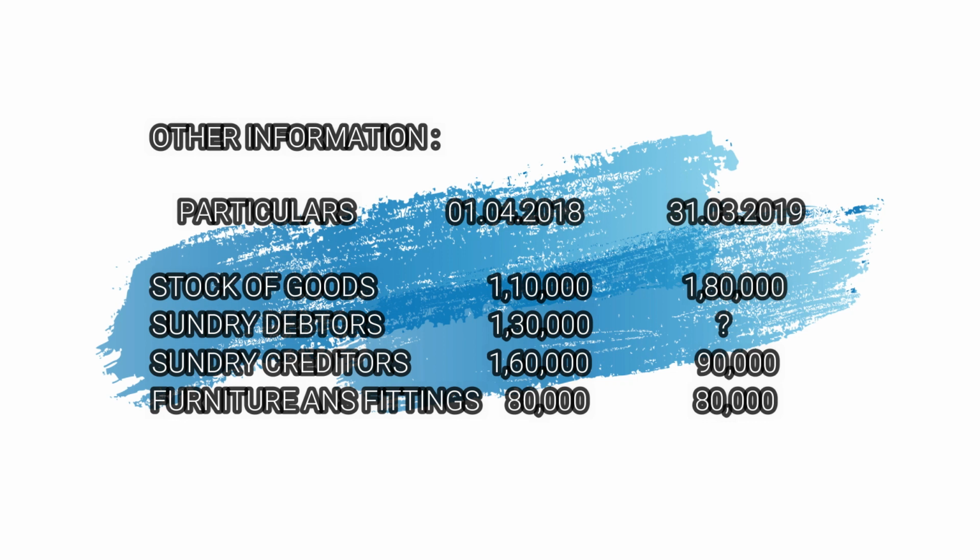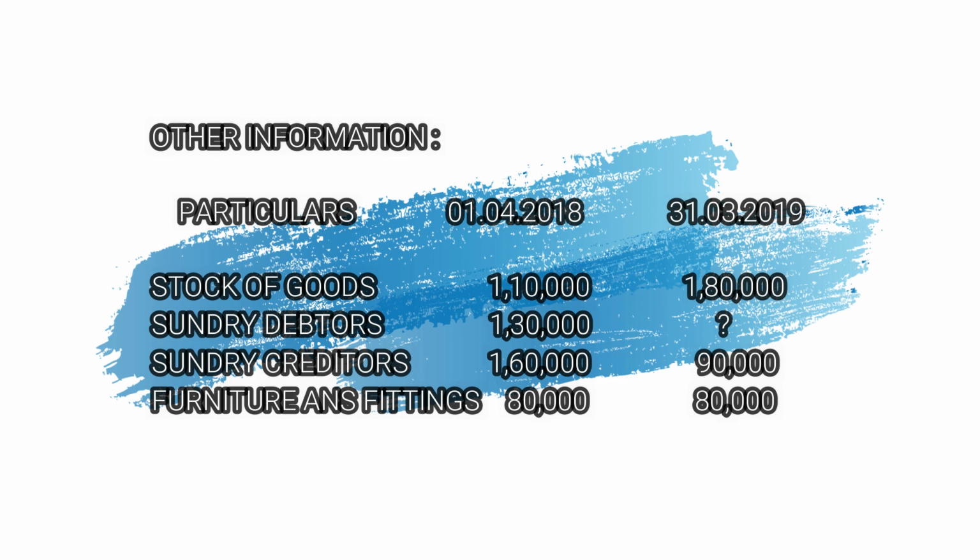And then sundry debtors, opening balance is given, closing balance is not given, whereas a question mark is given. What does this mean? We have to find out the closing debtors. What to do? We have to prepare one account called total debtors account and find out the closing debtors.